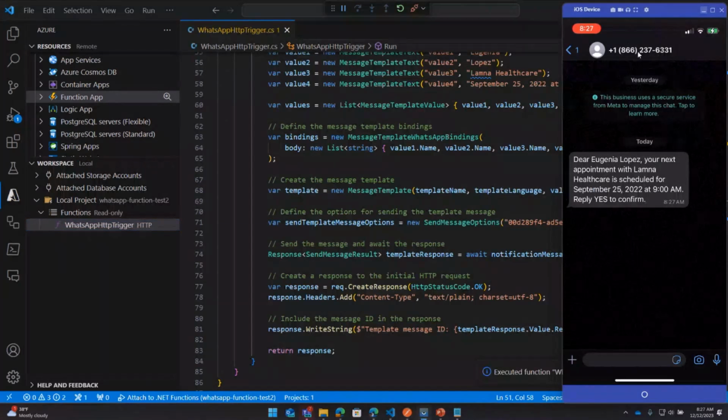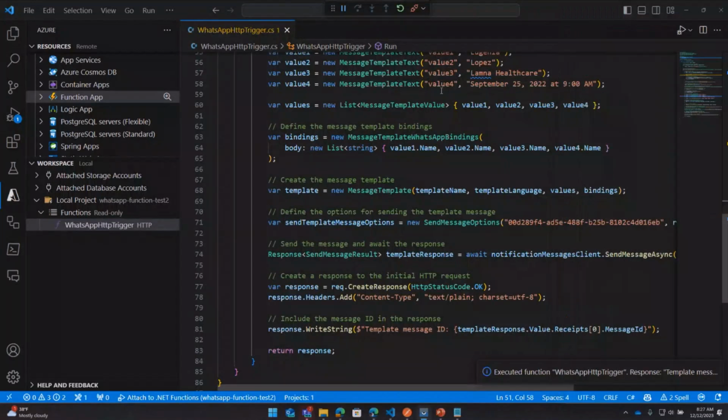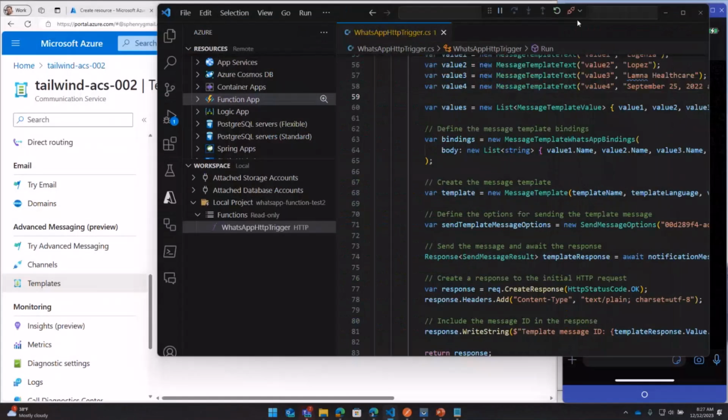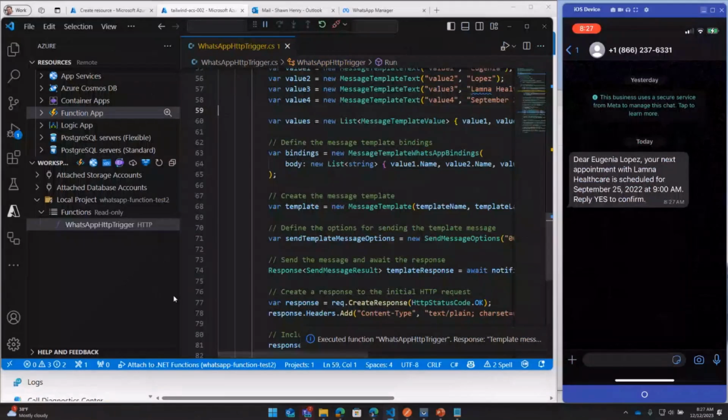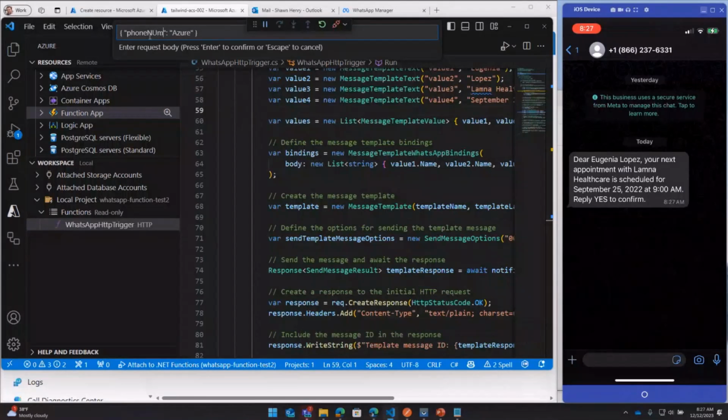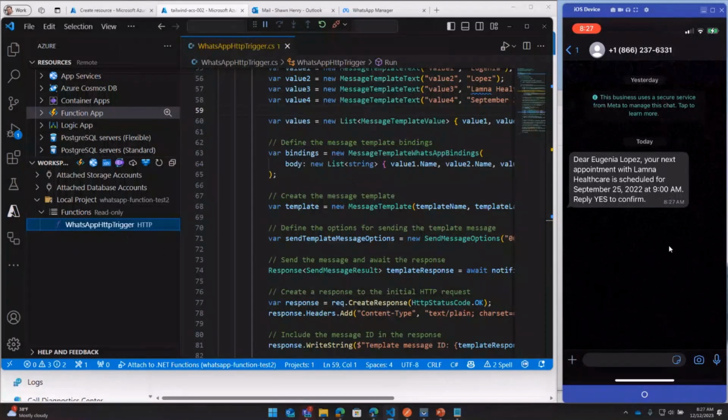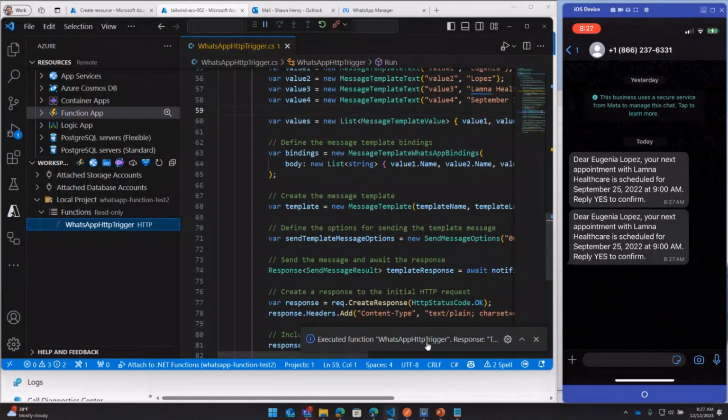This is from a different phone number. It's not from that test phone number. I'll just do that again so you can make sure you see it. One last time. Execute the function. Phone number. And we'll send. There it is, showed up again. Great, and executed the function.